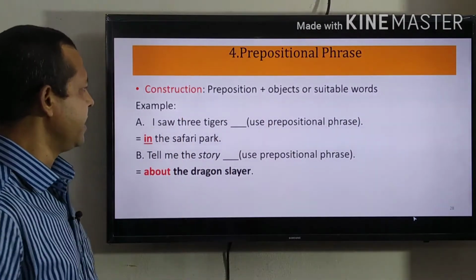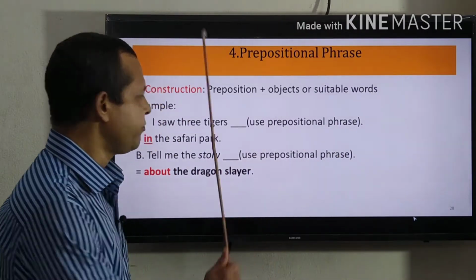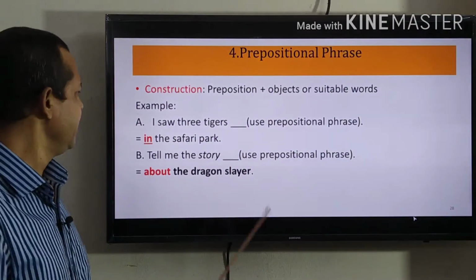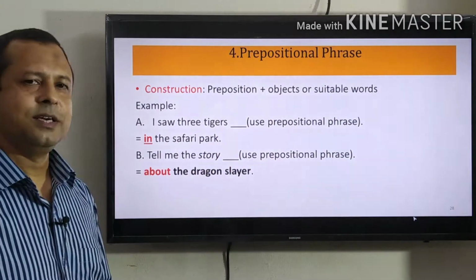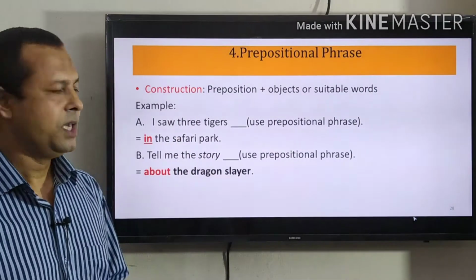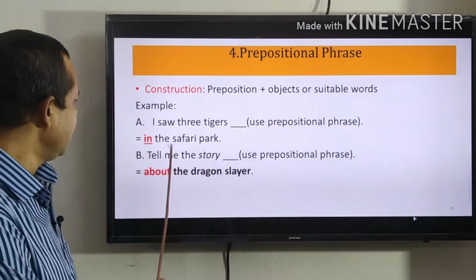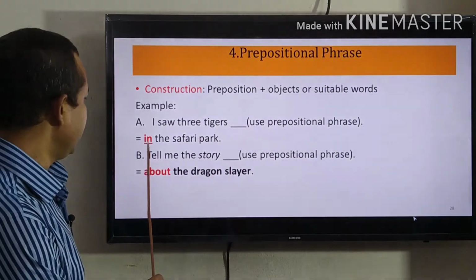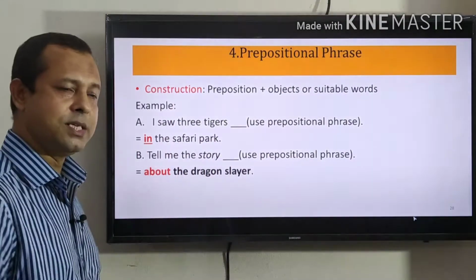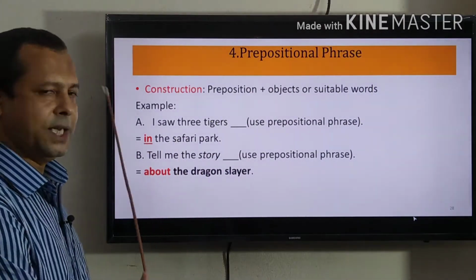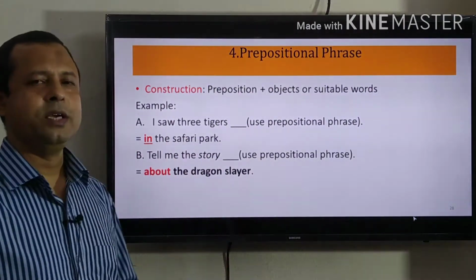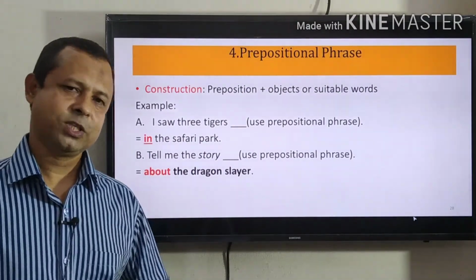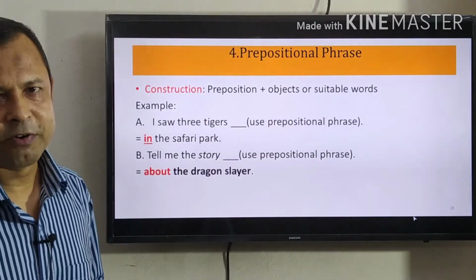I saw 3 tigers. Use prepositional phrase. So our answer can be, I saw 3 tigers in the safari park. Here in is the preposition. The safari park is used here to make the phrase. And this phrase starts with in. That's why this is called a prepositional phrase. In is a preposition. That's why it is called a prepositional phrase.